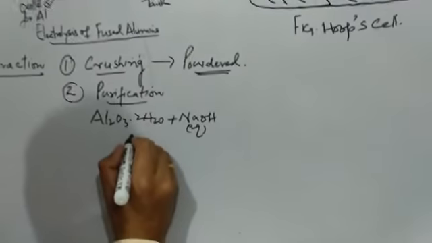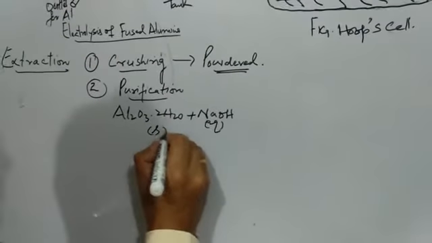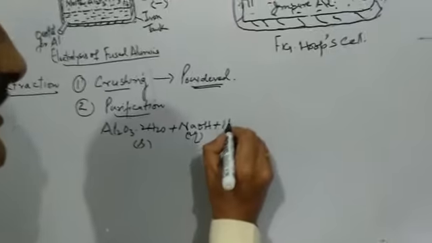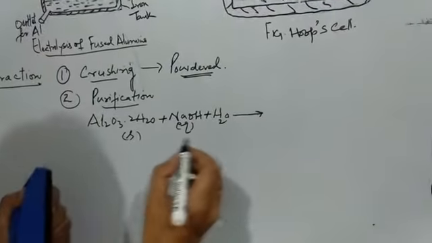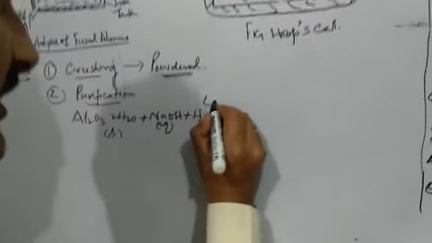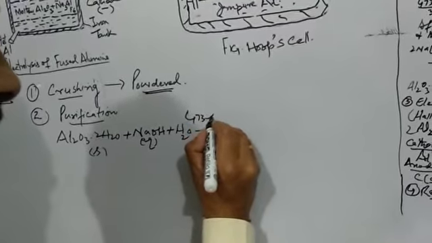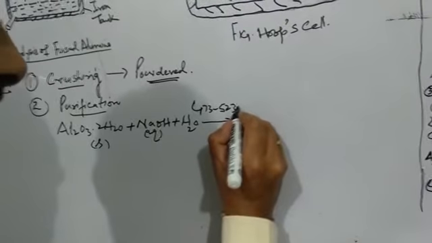This ore will be in solid state. We will mix water to it and heat it to a very high temperature of 473 to 523 kelvins.